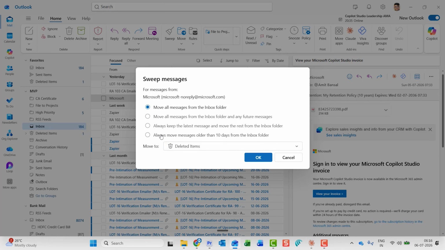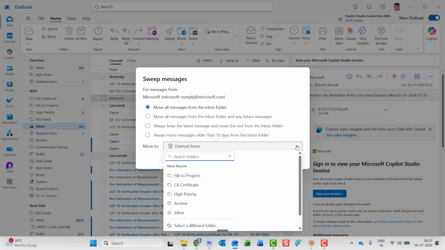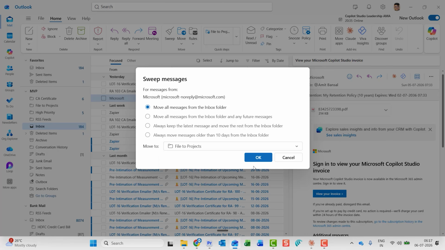These functions will be applicable for a specific email address. I have selected this Microsoft email, so the email is this. So any option I select will be applicable for the emails received from this email address. Now what I need to do is Move to. Again, I can use the drop down. I choose the same folder if required, like this, and hit OK. So every email received from this email address that matches the option you have selected will automatically be moved.